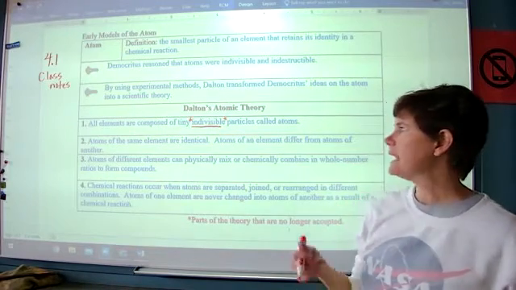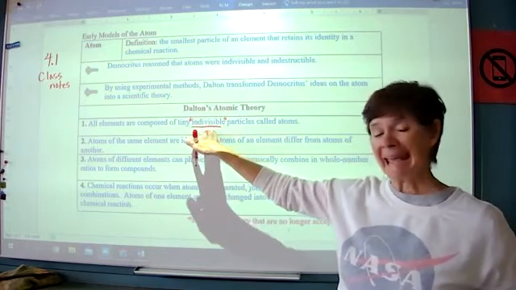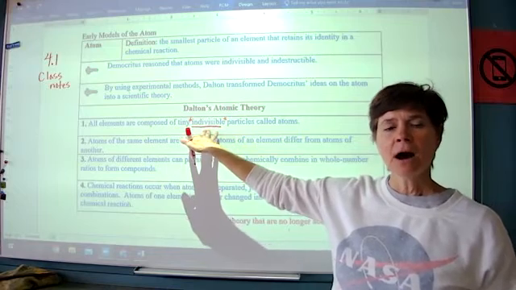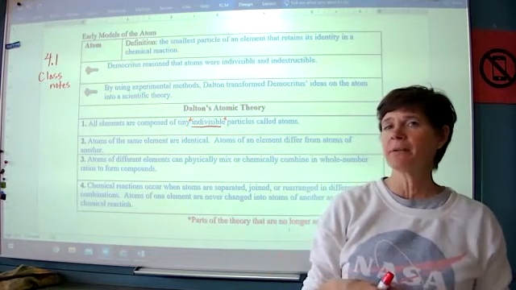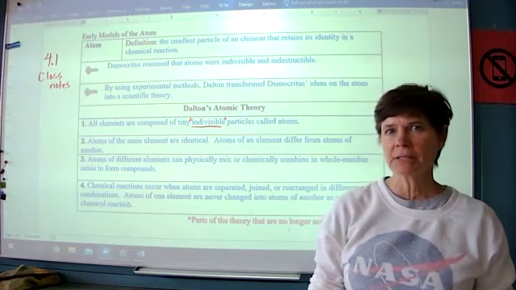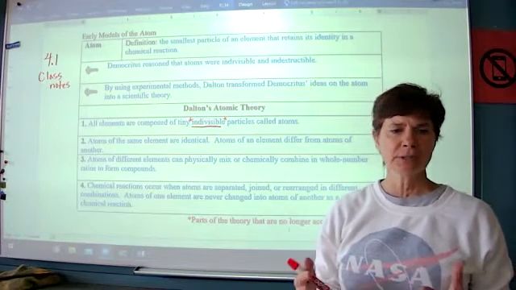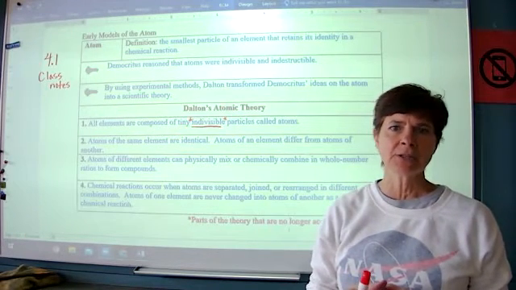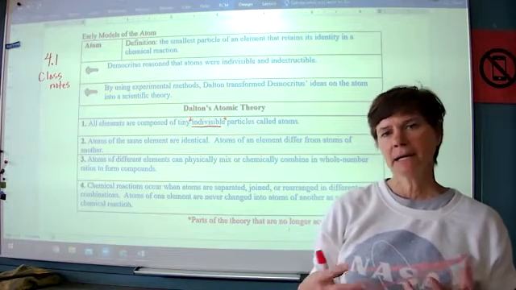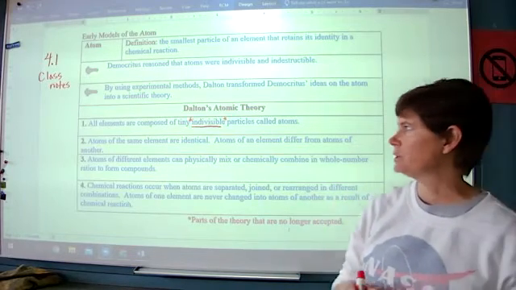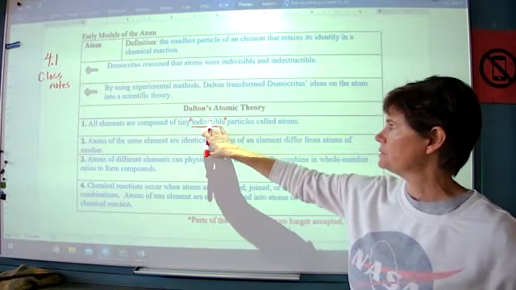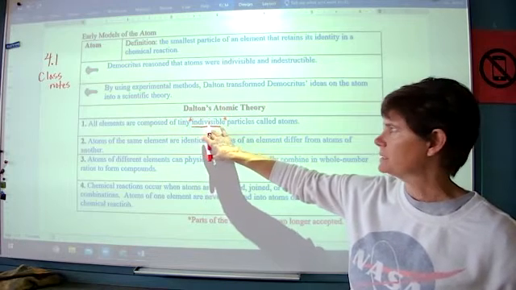So evidence that particles can be divided is found in the fact that atoms have been split in nuclear reactions. So very large, say uranium or plutonium atoms actually literally split apart in a nuclear reaction, and that releases a lot of energy, and that would be a dividing of atoms.